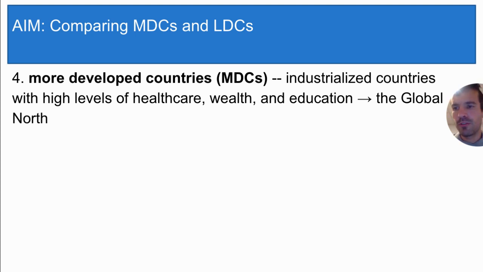In general, these countries are highly industrialized. We can also create a region out of the more developed countries. Imagine an area of land that includes all of them. We call this region the Global North. The country that you live in, the US, is a more developed country, and it is part of the Global North.